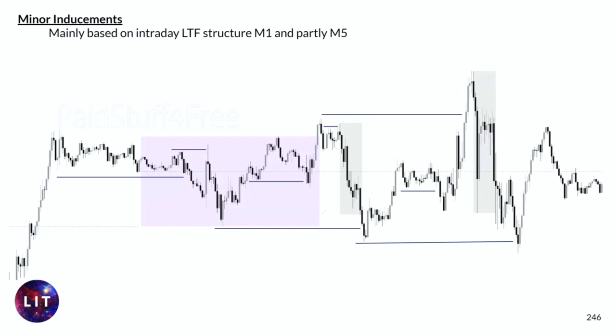As you can see already, that is of course now a 5-minute chart, and it's labeled minor inducement. So what does this mean? A minor inducement needs to be done mainly based on intraday lower time frame structure, being the M1 and partly the M5. What do I mean by partly? I will dig into it when we cover the medium ones. But overall, minor inducements are on the 1-minute and 5-minute charts.